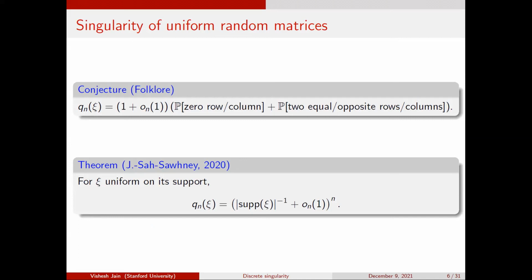And here at this moment, this little o(1) is still super polynomial. If the support is of size k, it's going to be 1 over k to the n times some super polynomial.